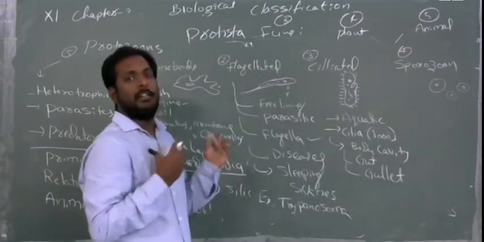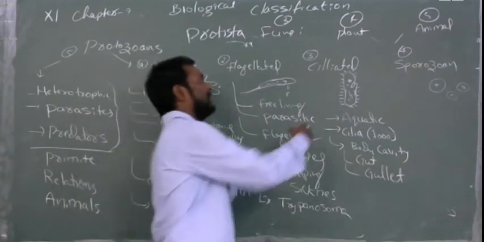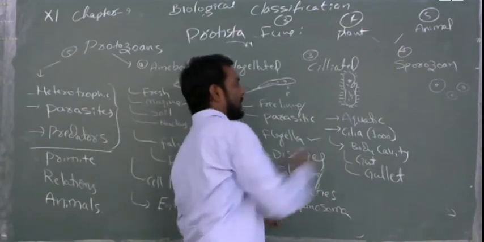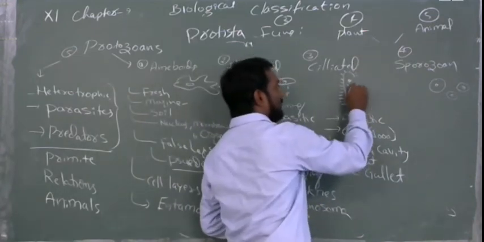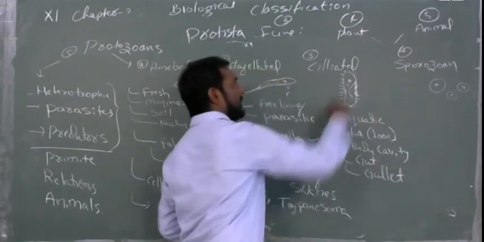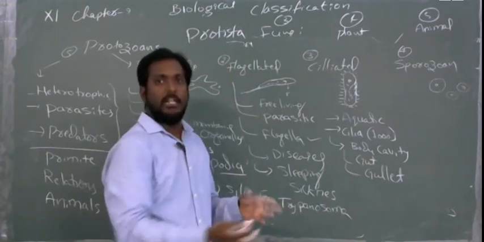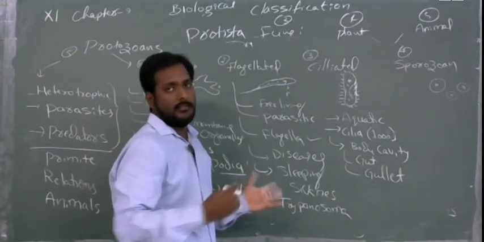Amoeba will also have one, but very little, and flagellates also have very little, but this will have a specialized, big cavity. This cavity will have a single opening. This opening acts as a mouth to take in the food, and this opening acts as the anus to remove the waste.